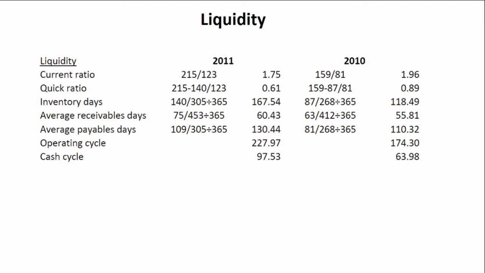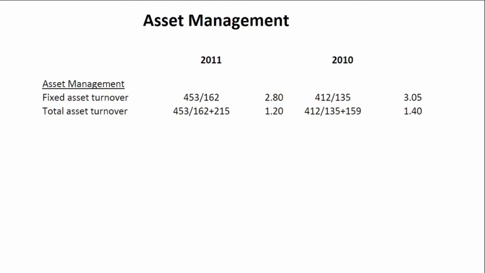If we look at our cash cycle then, our cash cycle is made up of our operating cycle minus our average payable days. So even though our operating cycle increased from 2010 to 2011, this increase was set off by the increase in our average payable days.